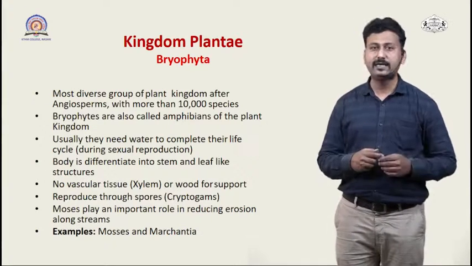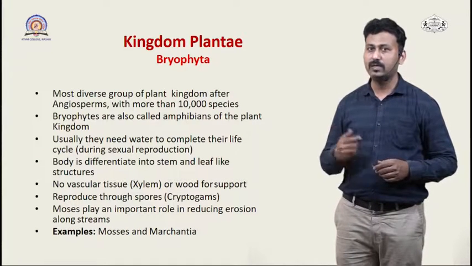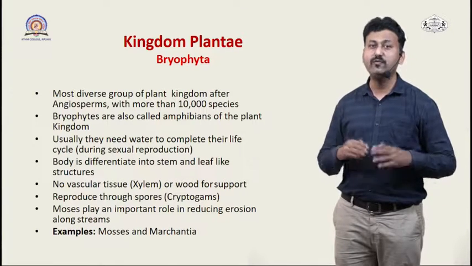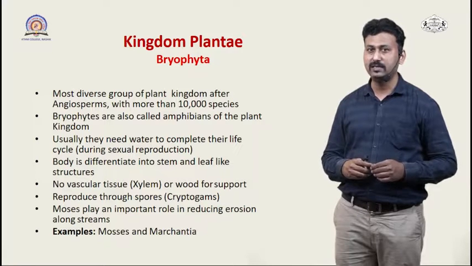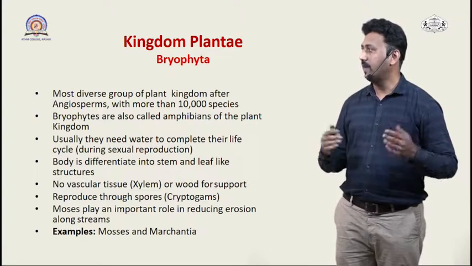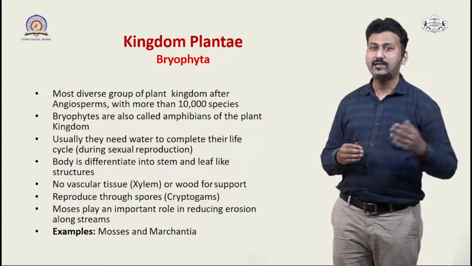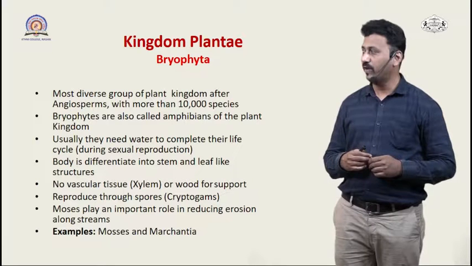Now we come to the second group of the kingdom Plantae, that is bryophytes. So what are bryophytes? First of all, it is the most diverse group of the plants found on the planet Earth after the angiosperms. The most diverse group being the angiosperms, followed by the bryophytes.